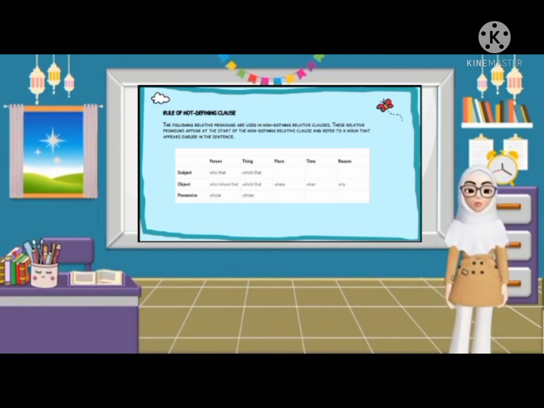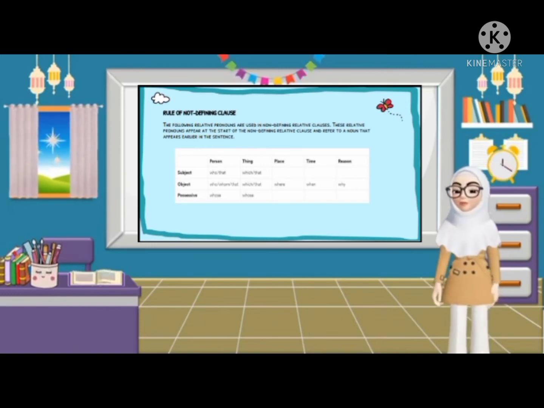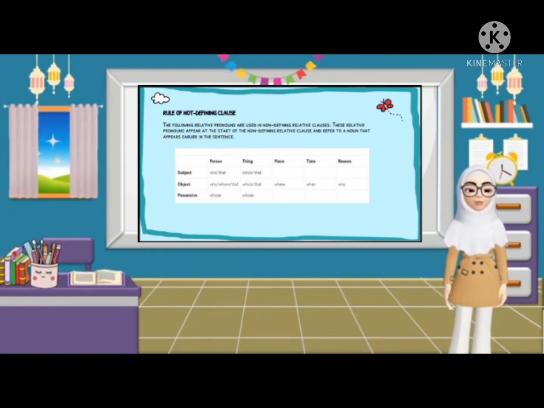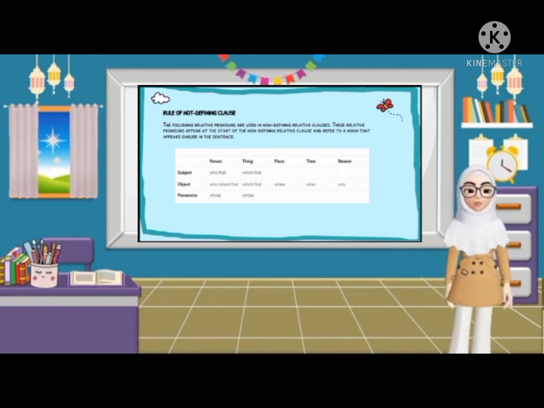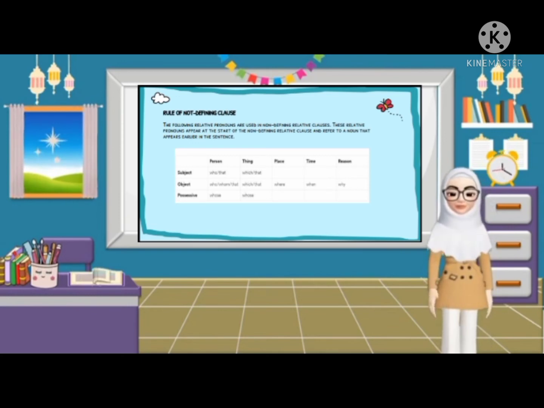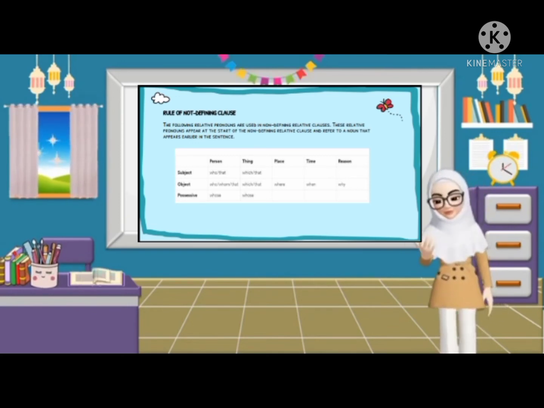Rules of non-defining clauses. The following relative pronouns are used in non-defining relative clauses. These relative pronouns appear at the start of the non-defining relative clause and refer to a noun that appears earlier in the sentence. Subject of a person is who or that; of a thing, which or that.